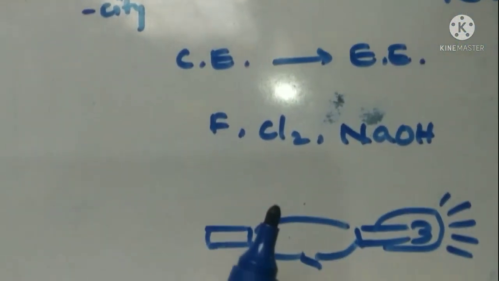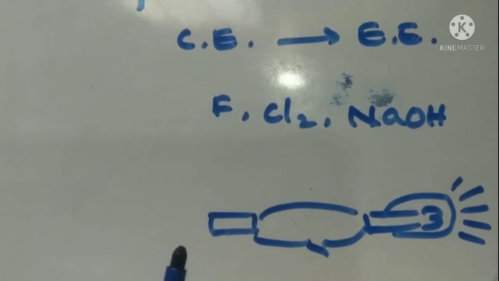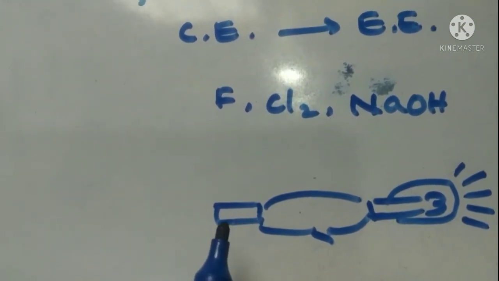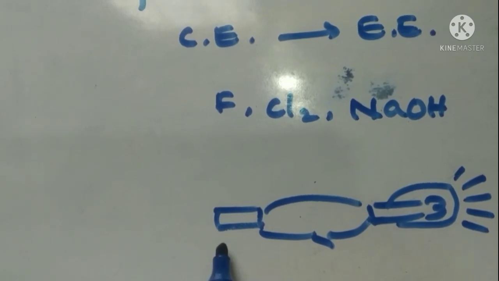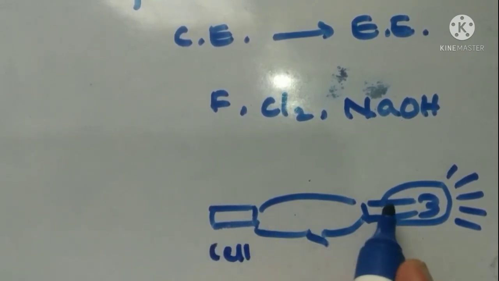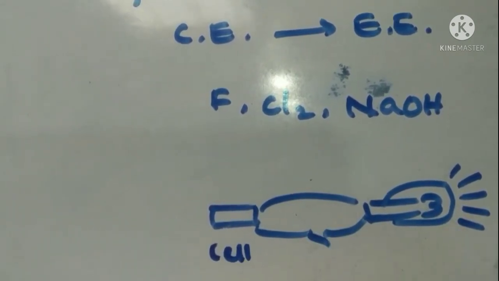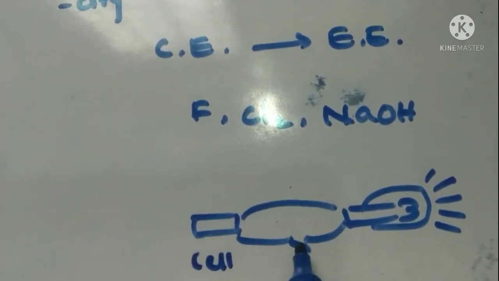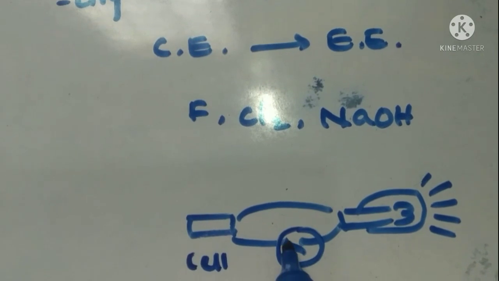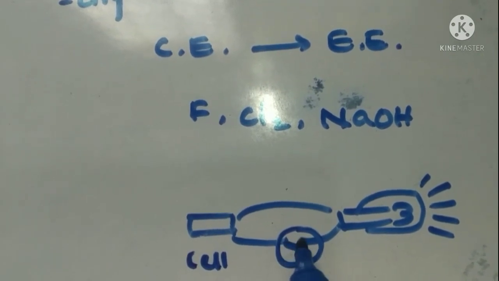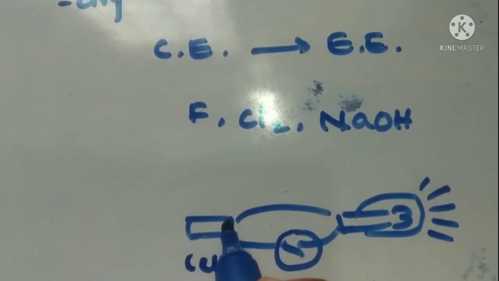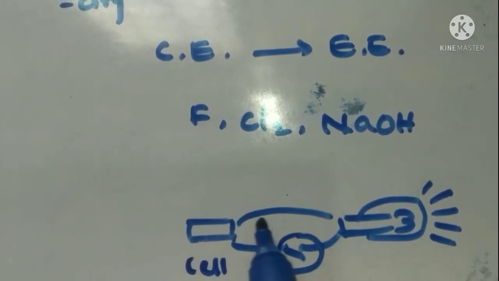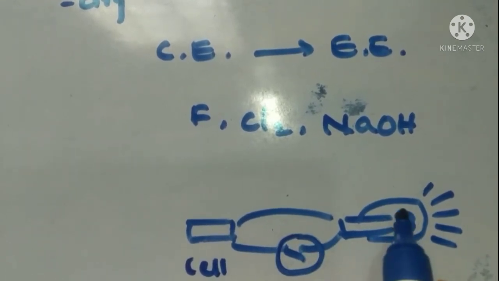Energy. So the simple definition: how do we convert chemical energy into electrical energy? If you take one cell and connect it to a bulb by using a metallic wire, and you switch it on, the electricity flows from the cell to the bulb through the metallic wire and the bulb will glow.